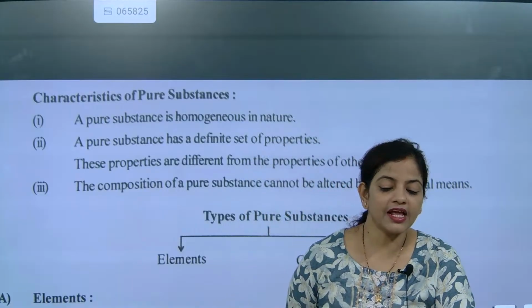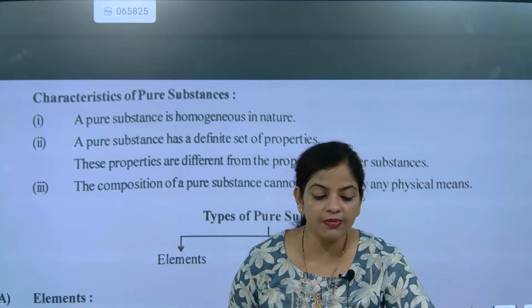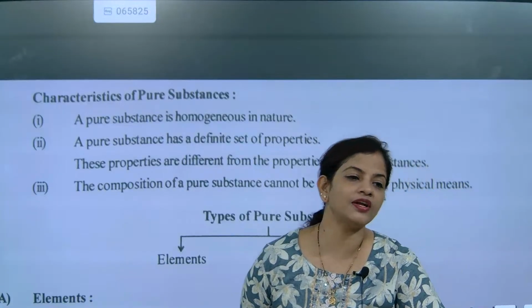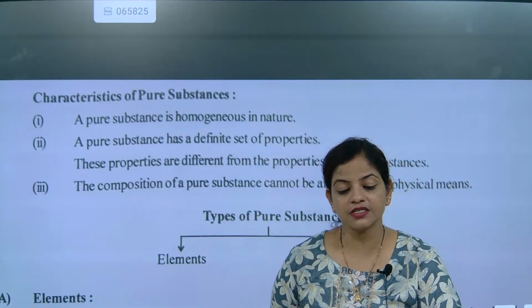Very good. Matter can be classified into how many types? Come on, children, start answering the question. Matter can be classified into two types. What are they? Pure and mixture. And we started discussing about pure.